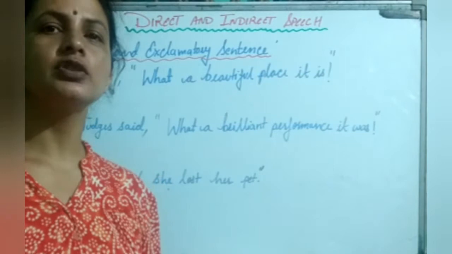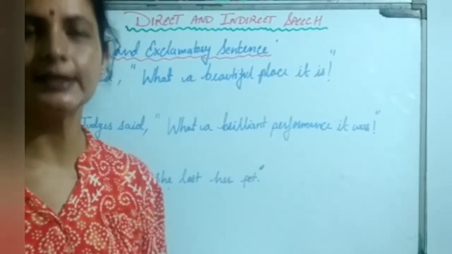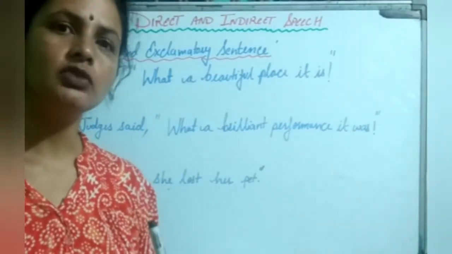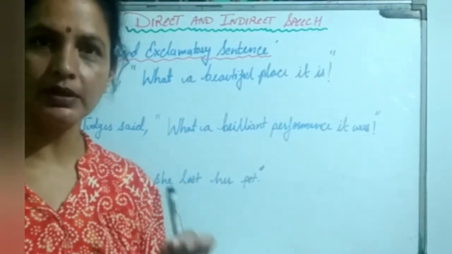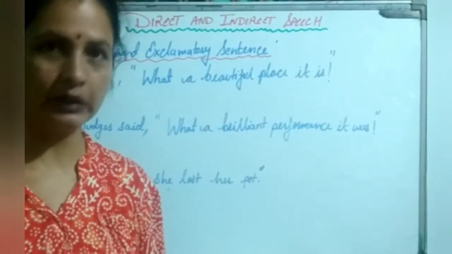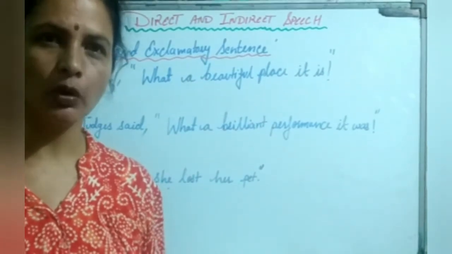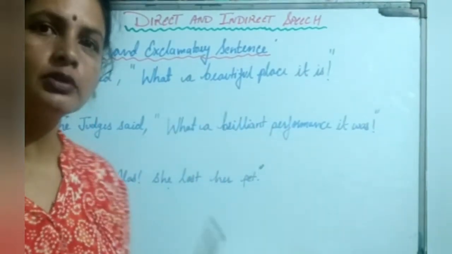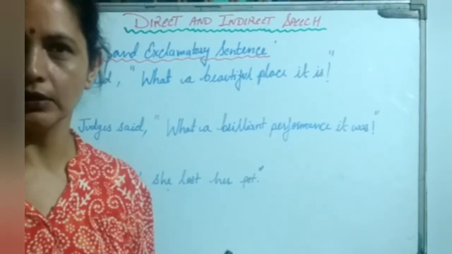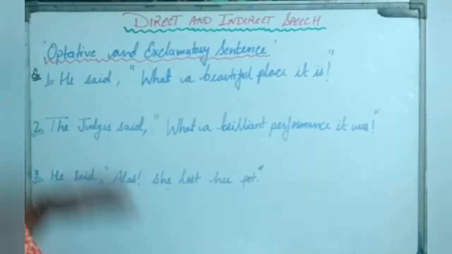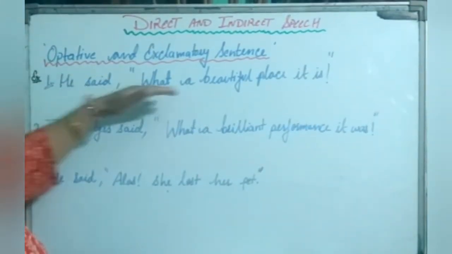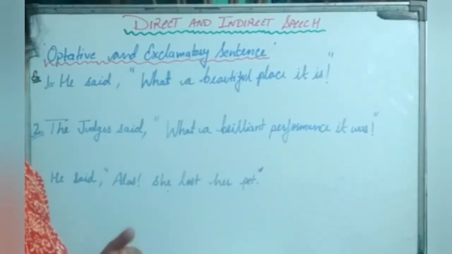Now we are going to study exclamatory sentences. Exclamatory sentences express a statement of grief, sorrow, happiness, etc. Okay, so these are the examples of exclamatory sentences. Now children, first one example, he said, what a beautiful place it is.